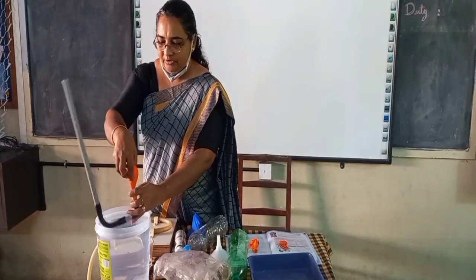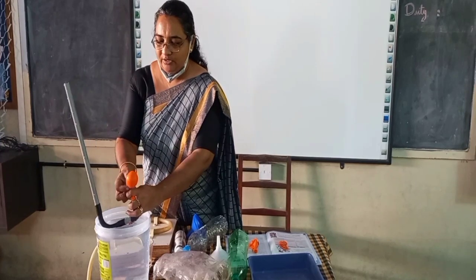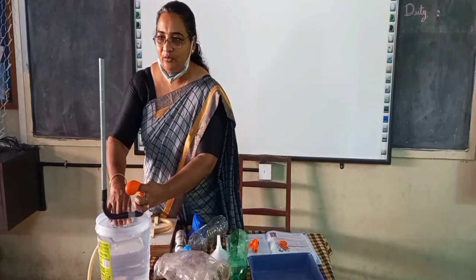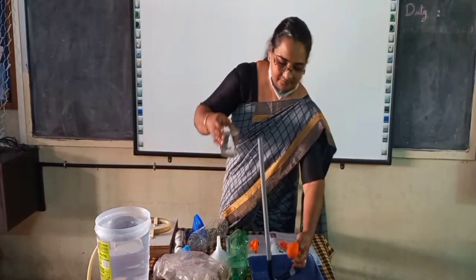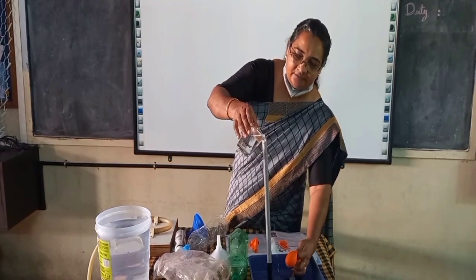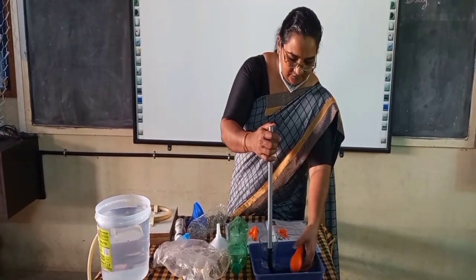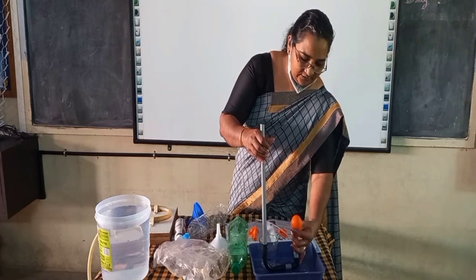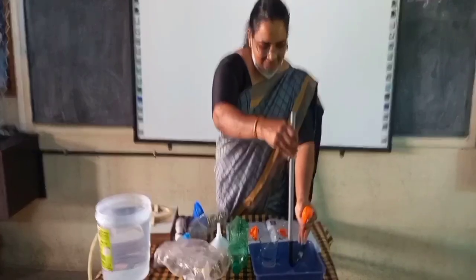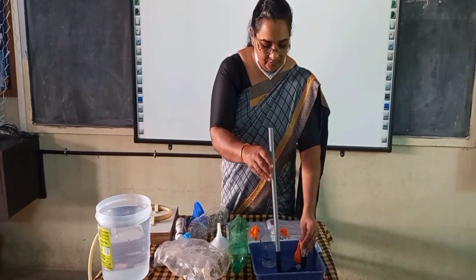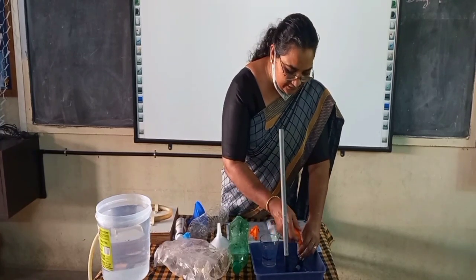Here we can see, what can we see here? I have made holes, isn't it? I made holes there. But we can see water is sprinkling from all sides, isn't it? Yes. When we made holes, why is water sprinkling from all sides?